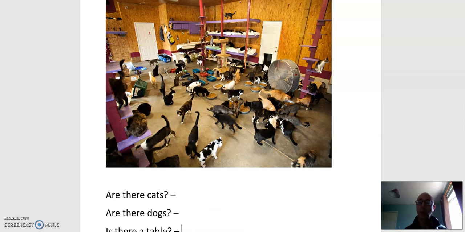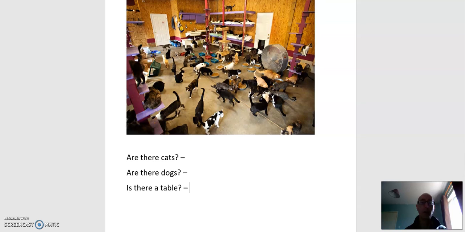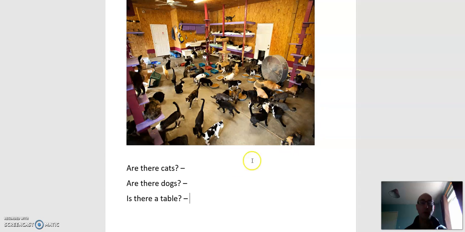So let's look at the picture. We have some questions. You can make the answers. Are there cats in the photo? The answer can be yes, there is, yes, there are, or no, there aren't.